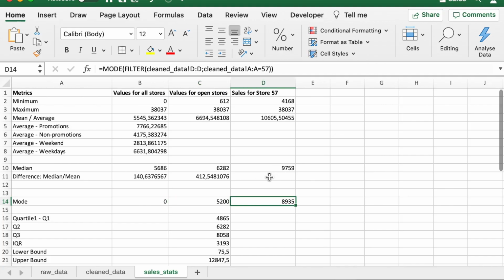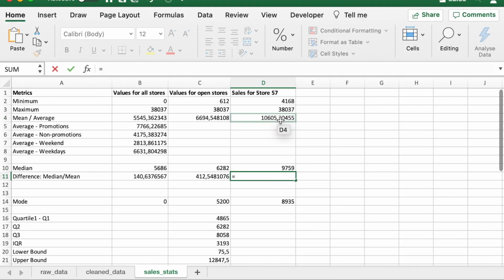First of all, let's check the difference between the mean and the median. If we subtract the median from the mean, it is coming out to be 846. As we can see, this is constantly increasing.